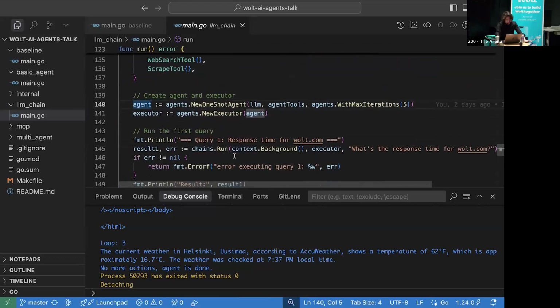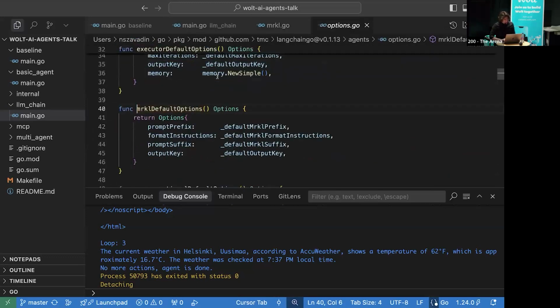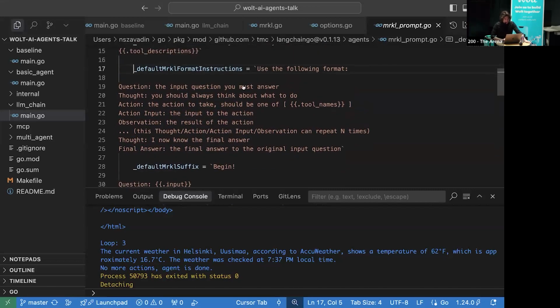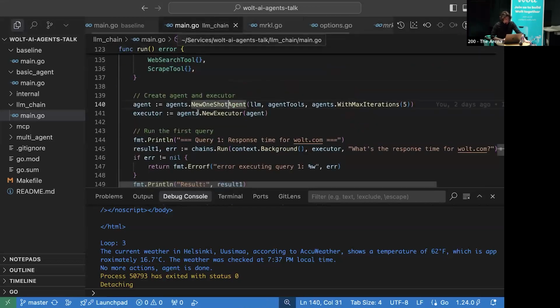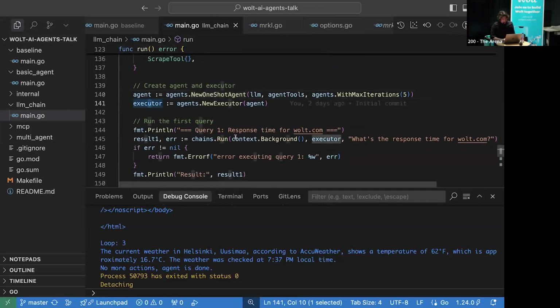And you might ask, where is this prompt that we were previously defining? Actually, if we dive into this framework, we can find the same prompt. It's still a ReAct framework, written in a different way, but basically the same: think, act, observe. It also has some template. Cool. So it already simplifies and removes some boilerplate for us. We can just create our executor and run it.